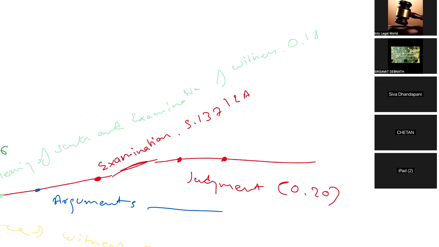Order can be pronounced at the stage of interlocutory proceedings, obviously. Judgment is pronounced first and after that a decree is pronounced. Decree is always pronounced based on the judgment. The last few paragraphs of judgments are decree only.